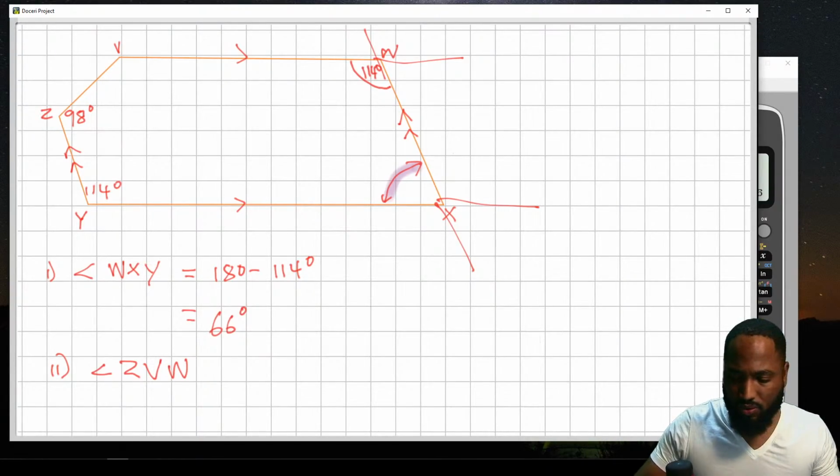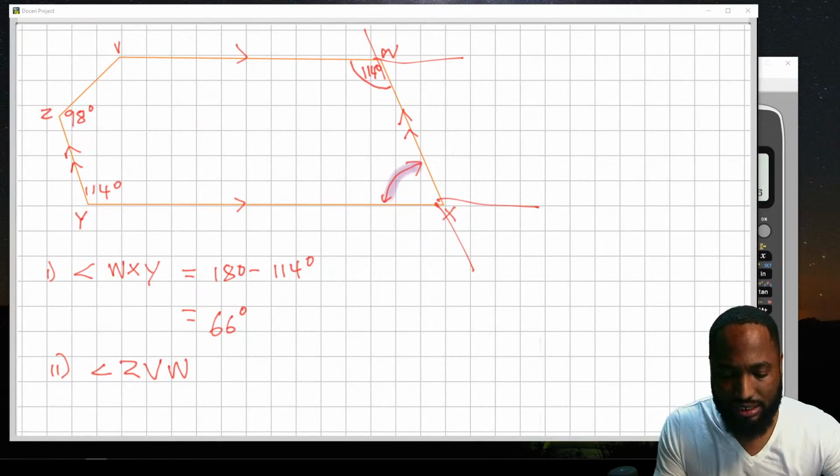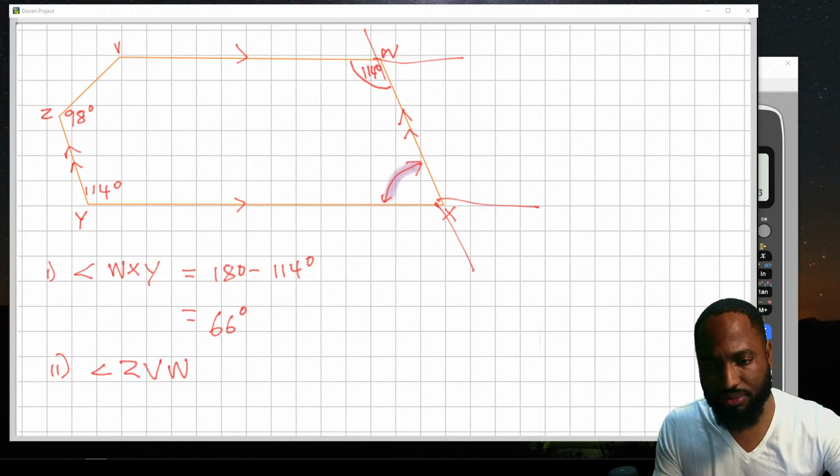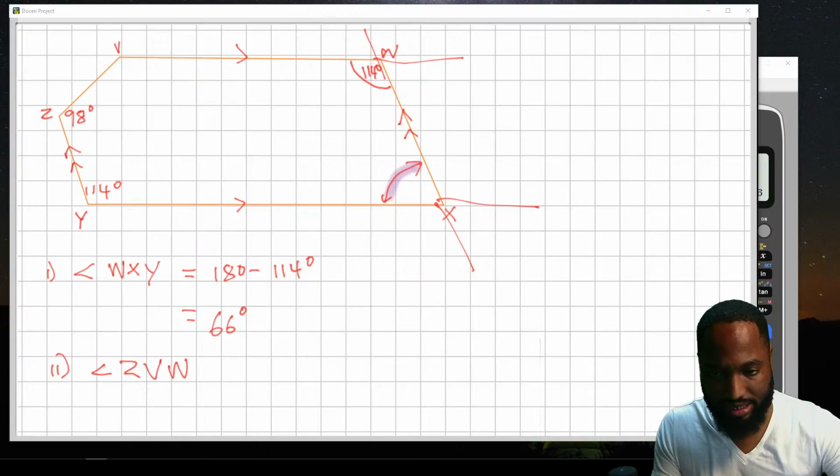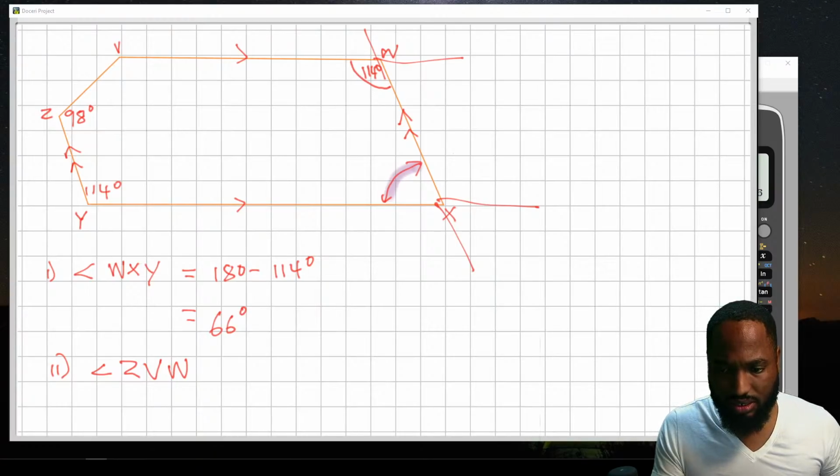People saying 180(n minus 2), internal angles in a shape. I want to make this a learning exercise. Internal angles, interior angles in a shape.